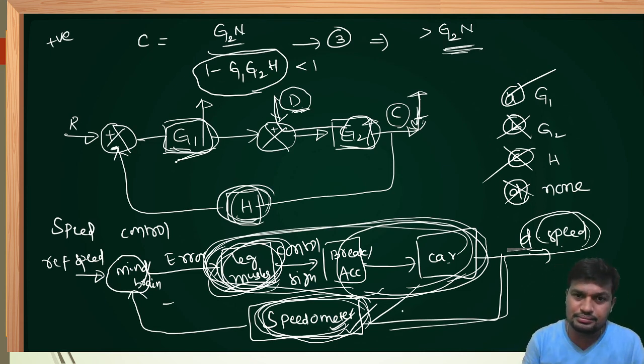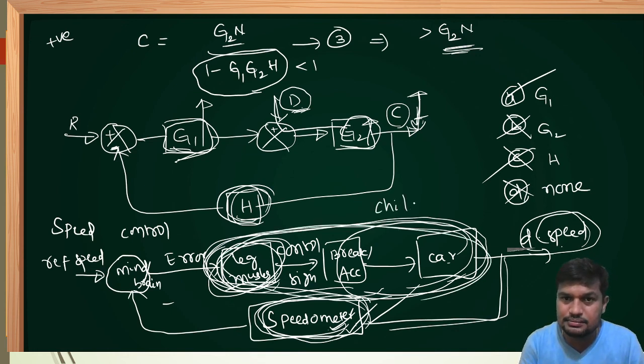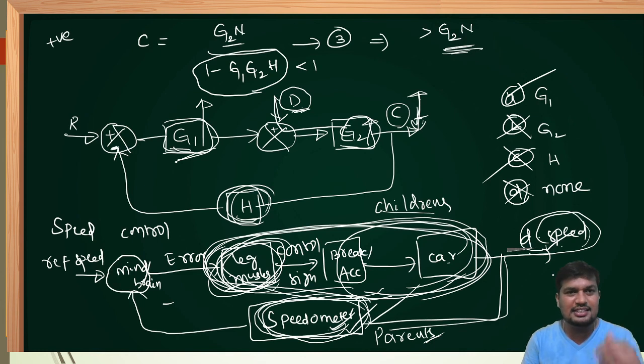So let's say the forward path parameters are like children in the home. Feedback path parameters are like parents in the home. If children make a mistake, the output may be affected. Who is there to correct? Parents are there to correct. Parents are like a sensor. If parents make a mistake, the entire family will collapse. Therefore, parents must be constant. Even if children are variable, they can be corrected. If children are constant and parents are constant, that is an ideal system.